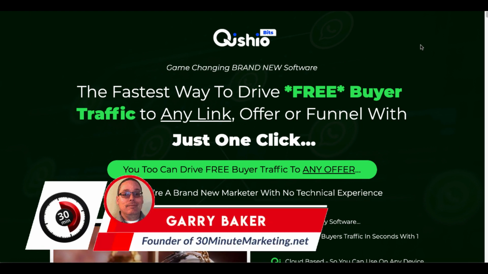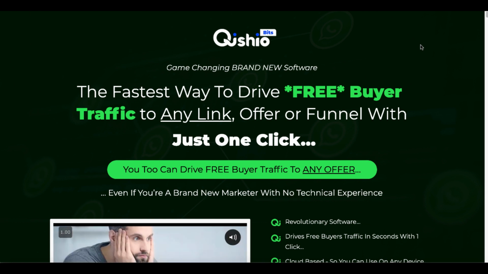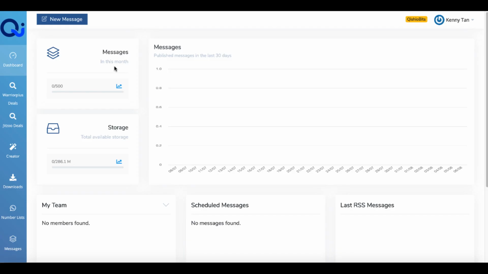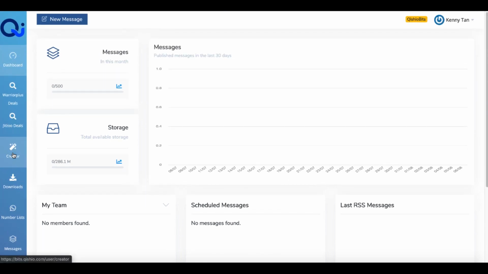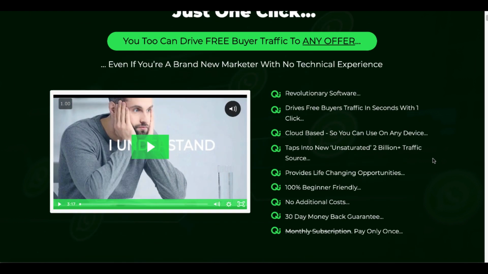In this real review of QishioBits, the game-changing brand new software from Kenny Tan, it launches today, August 6, 2021 on Warrior Plus, which is the fastest way to drive free buyer traffic to any link, offer, or funnel with just one click. We are going to take a look inside of the dashboard, walk through each one of these features that you see right here.